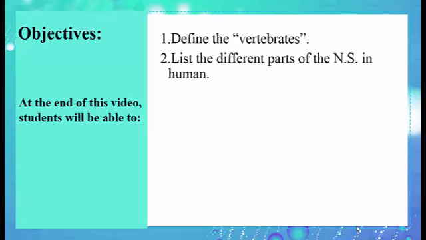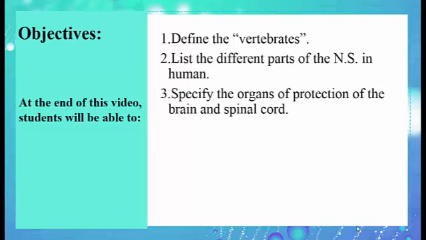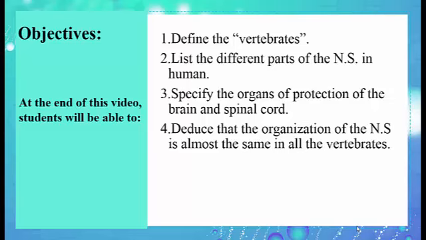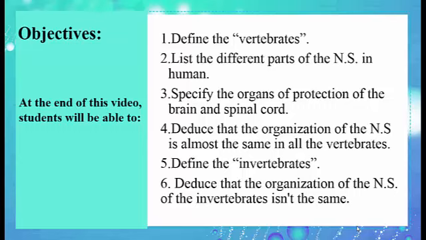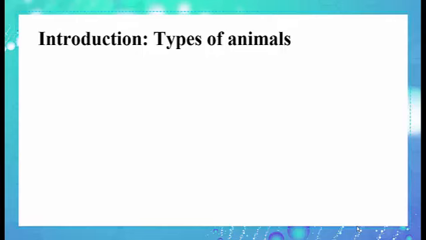Many objectives have to be covered. First, we have to define the vertebrates and to list the different parts of their nervous system and the organs that protect these parts. Then, we have to deduce that the organization of the nervous system is almost the same in all the vertebrates. In the second part of the video, we have to define the invertebrates and to deduce that the organization of the nervous system is not the same.